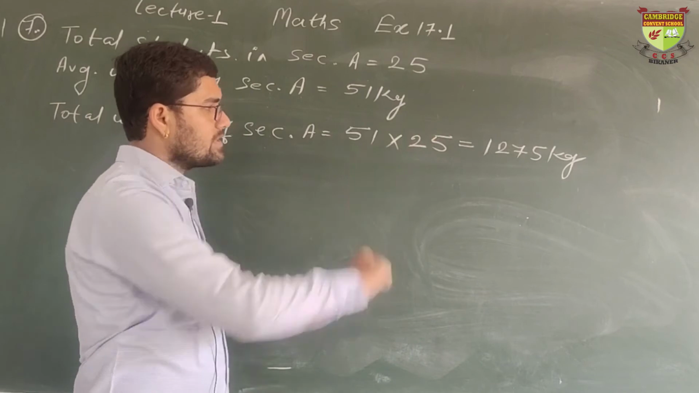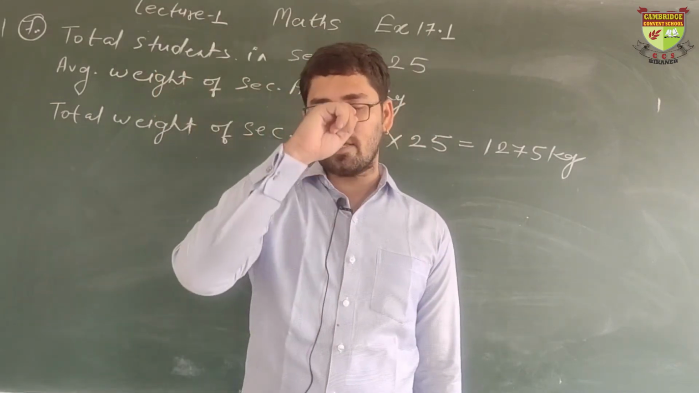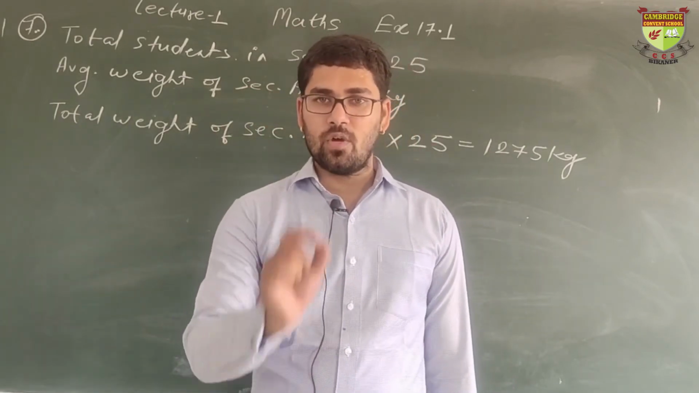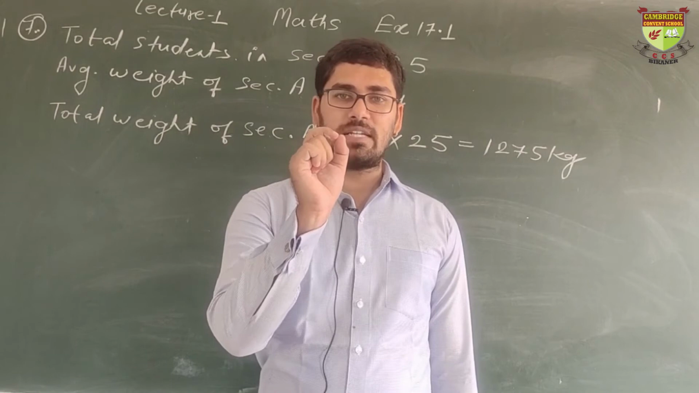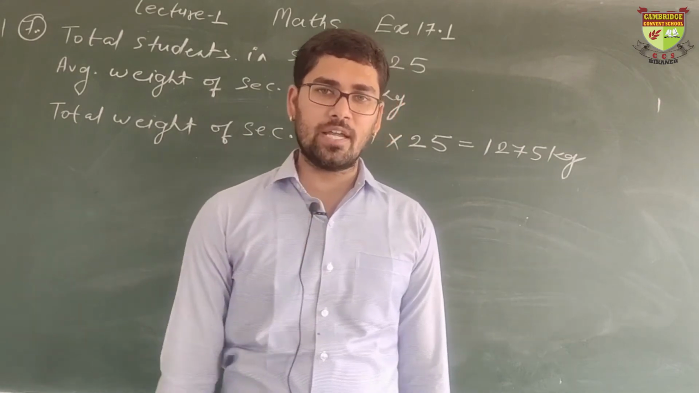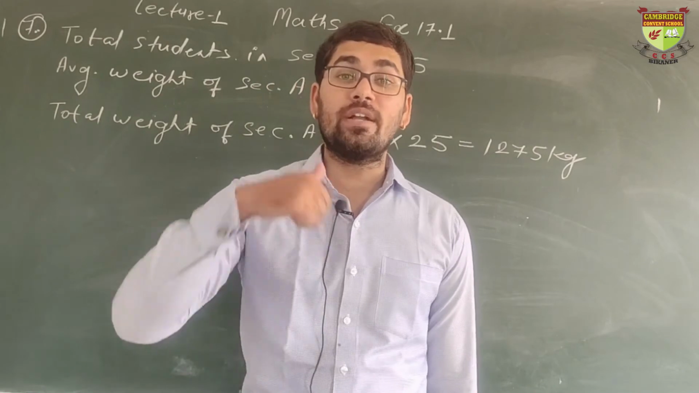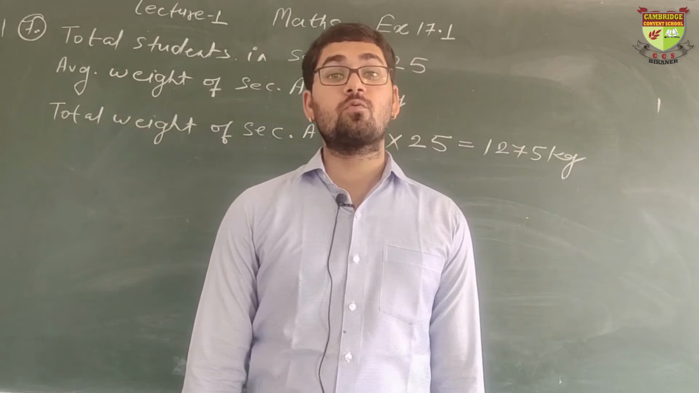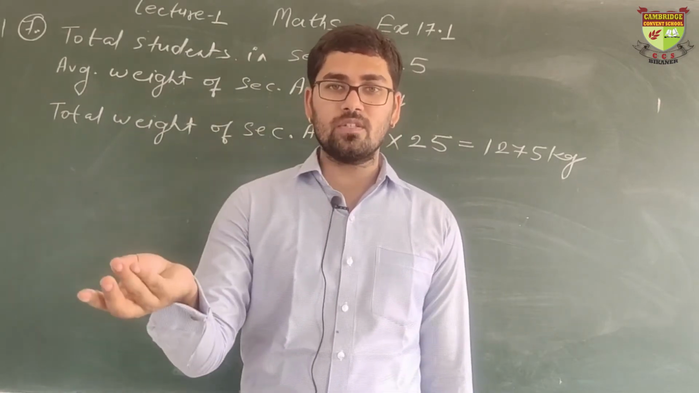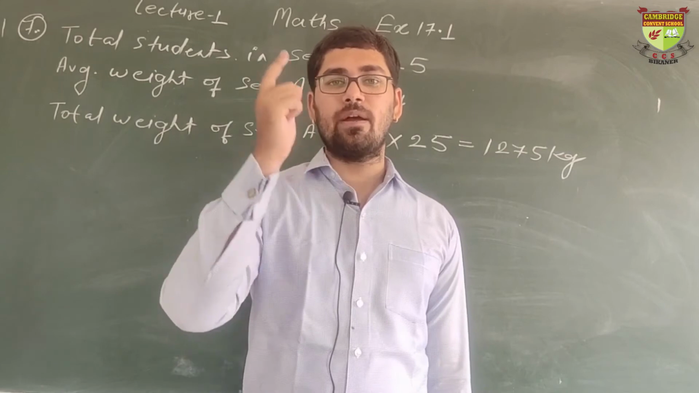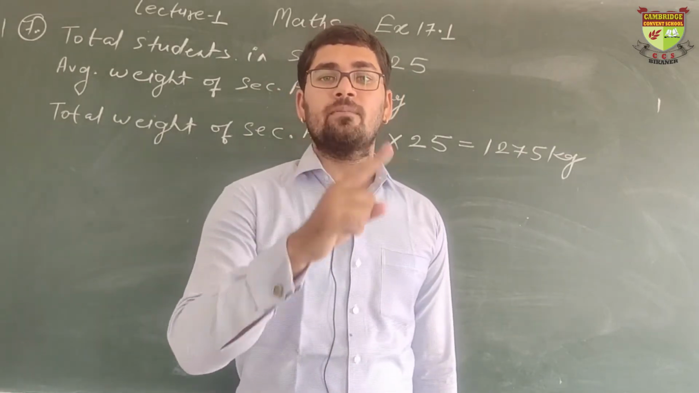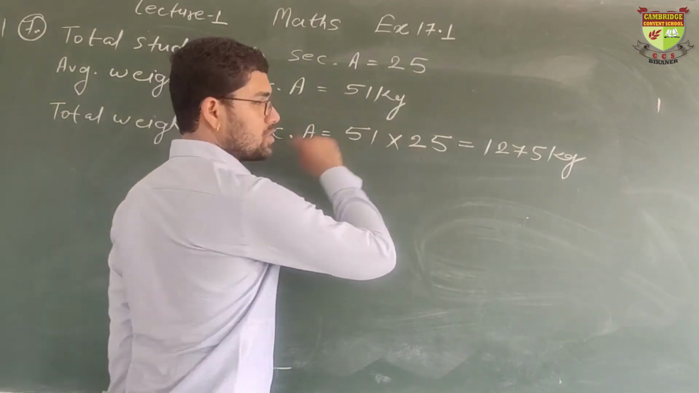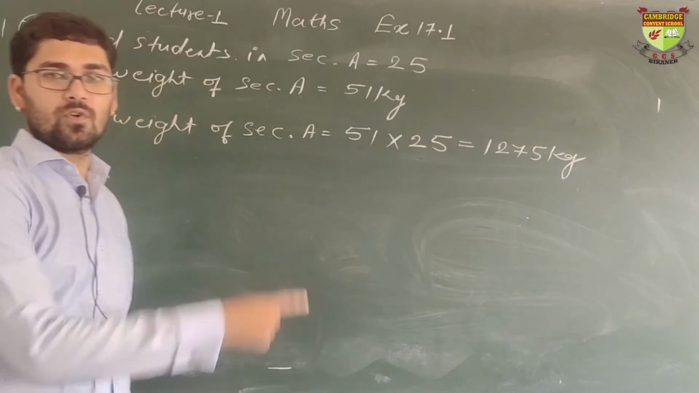If you did not understand this third step, take this as an example. Suppose that you have a pen whose worth is 10 rupees. One pen costs 10 rupees. You have such 20 pens. Cost of one pen is 10 rupees. What will be the cost of 20 pens? 200 rupees. How did you get it? 10 multiplied by 20. Cost of one multiplied by total numbers. Same thing I have done here. Weight of one student multiplied by total students. So total weight I got. This is for section A.